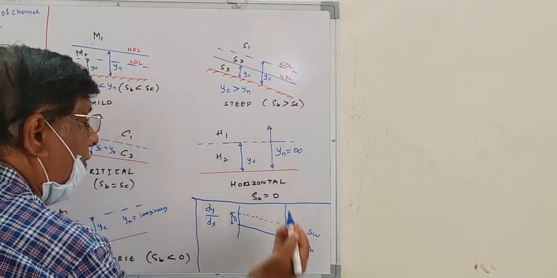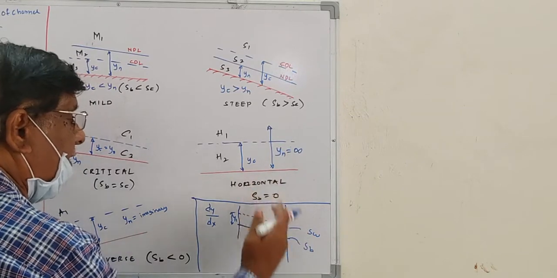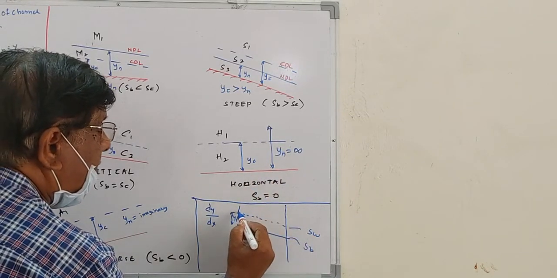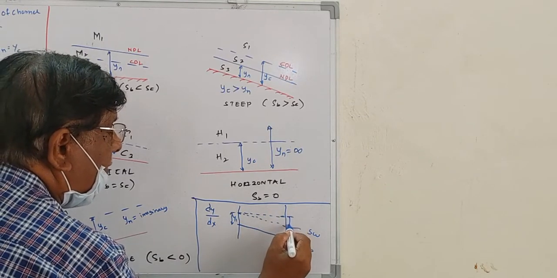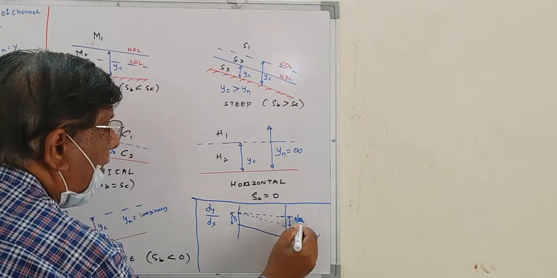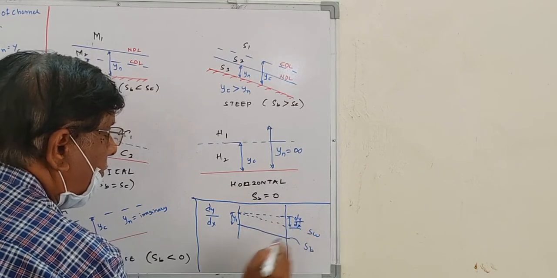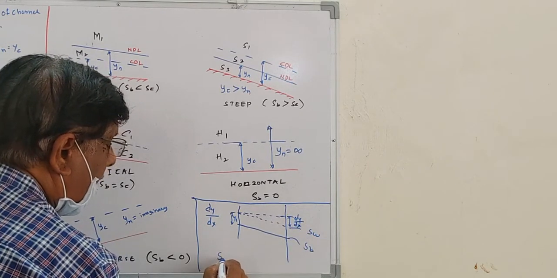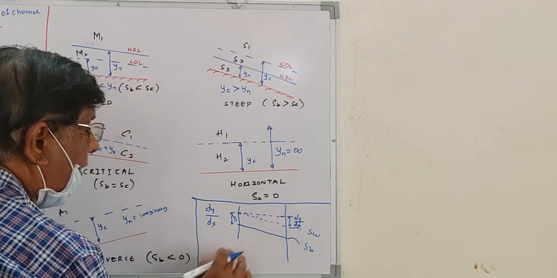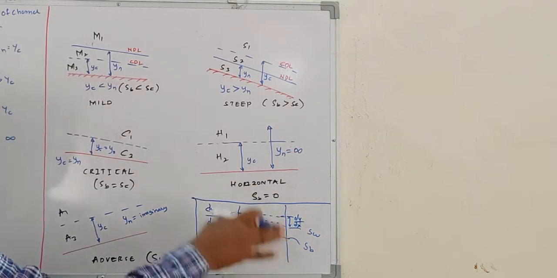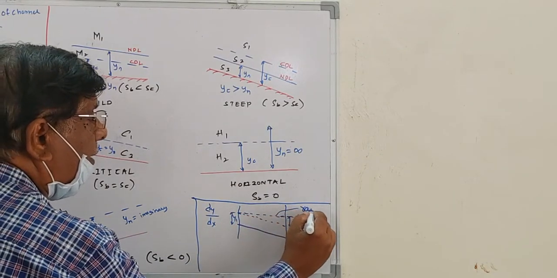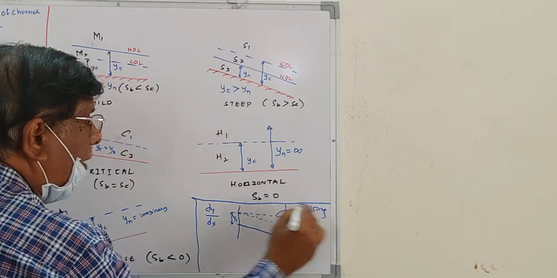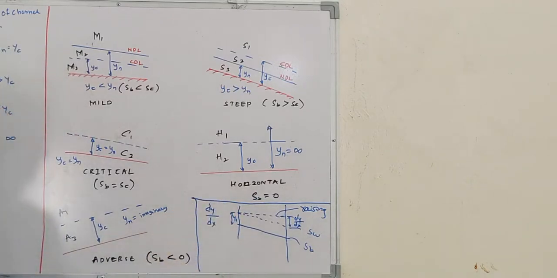So if y1 is increasing, or the depth of flow is increasing, then this is the slope we are getting. This difference is called dy by dx. For this we derived the equation in the last class, and this is the rising curve. For this also we derived the equation, and for the falling curve also we derived the equation.